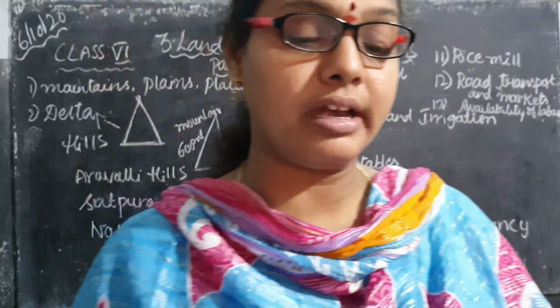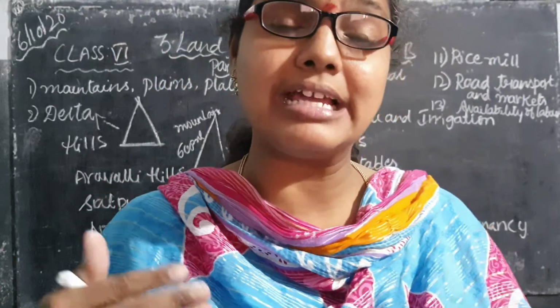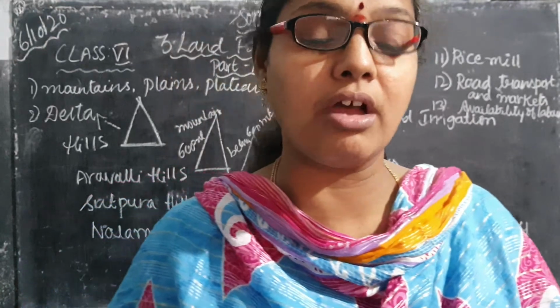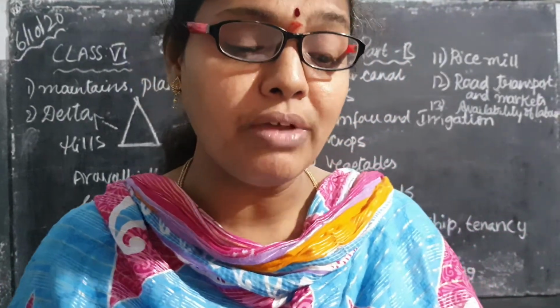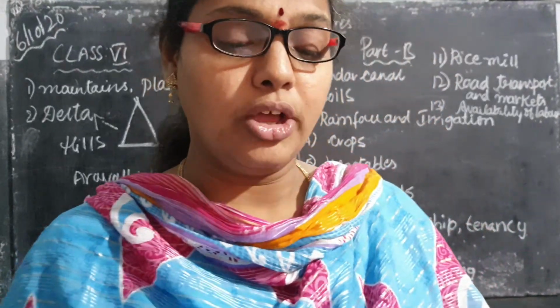Where is it located? It is located at the Prakasham Barrage. So where is this barrage built? This barrage is built across the river at Vijayawada. In which year was this barrage built, children? In the year 1853. By whom? By the British rulers.